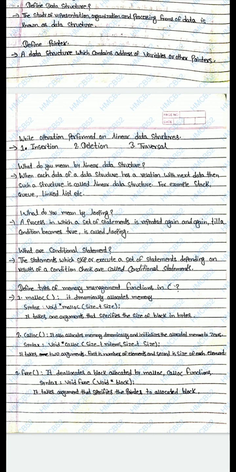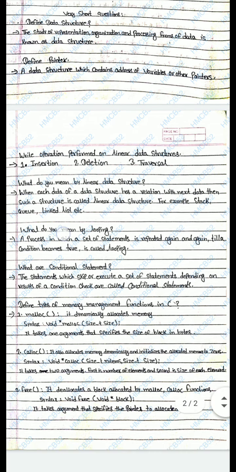Malloc dynamically allocates memory. The syntax is void star malloc, size. The second one is calloc, which takes two arguments. The first is the number of elements and the second is the size of each element. The third one is free. It deallocates a block allocated by malloc or calloc function. Syntax: void free, void star block. It takes an argument that specifies the allocated block.